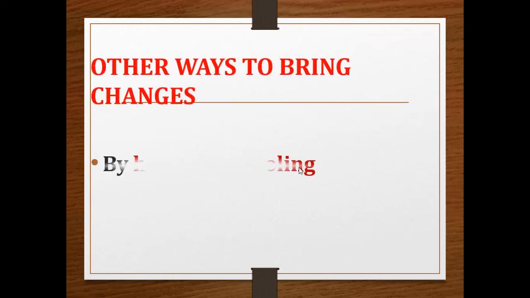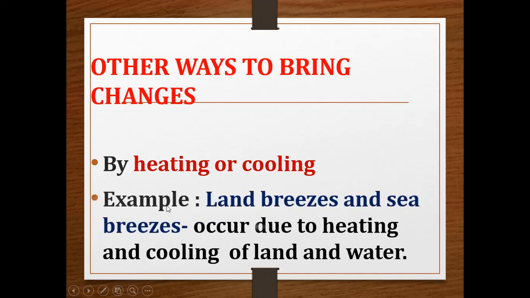Now, other ways to bring changes. There are different ways which will bring changes. An example is heating or cooling, by which we can change certain substances. Certain substances can change by heating or cooling. For example, land breeze and sea breeze occur due to heating and cooling of land and water.